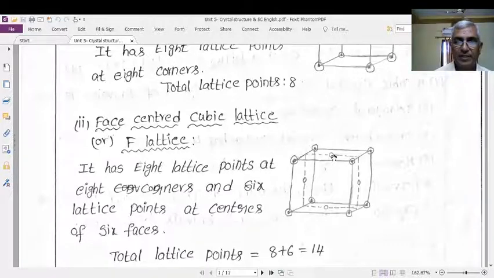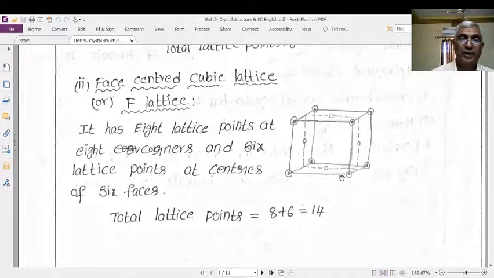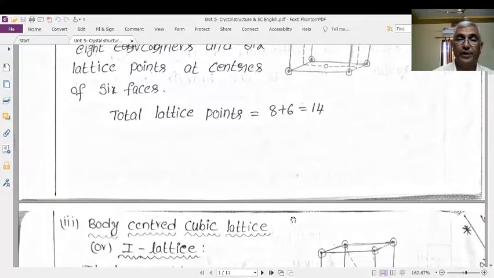This is one face, this is another, this is the third, the fourth, the fifth, and the sixth. If we have one lattice point at each and every face, in addition to one lattice point at each corner, you will get the face-centered cubic lattice. Therefore, the total lattice points are 8 plus 6, that is equal to 14.